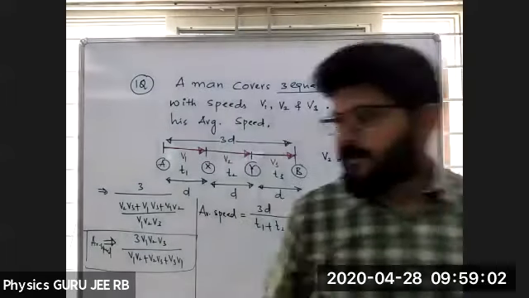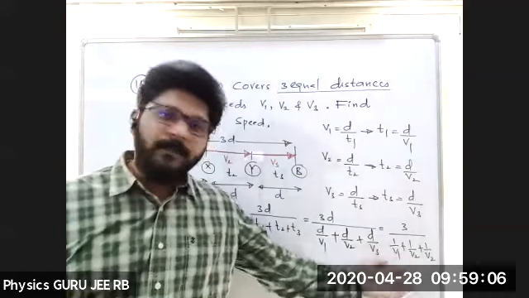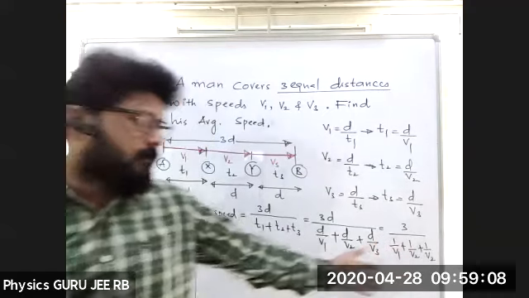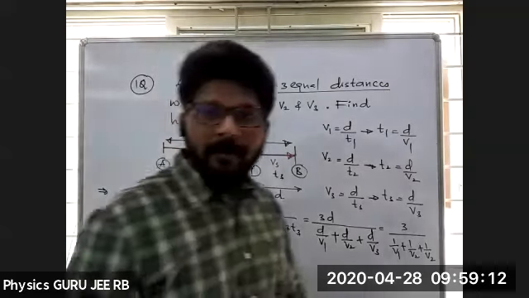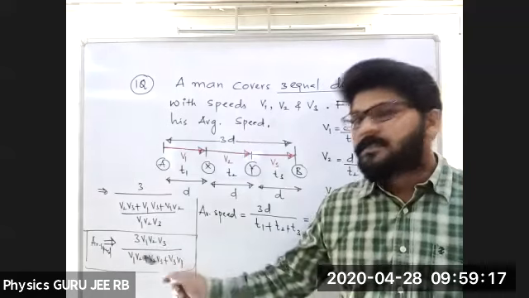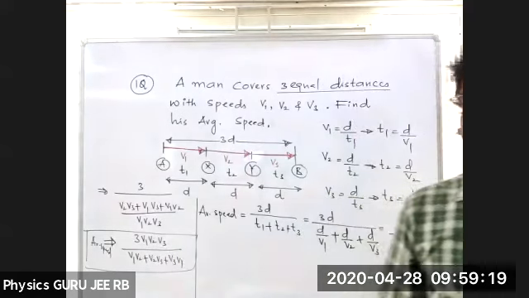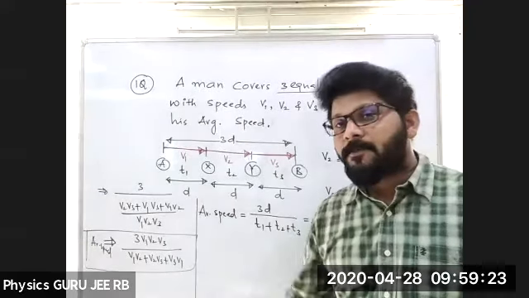Okay, at least 50%. That means maybe up to this point, and after that maybe wrong in the LCM. 50% or 25% of students may be confused with this LCM. Most of them will take 3 V1 V2 V3 by V1 plus V2 plus V3.